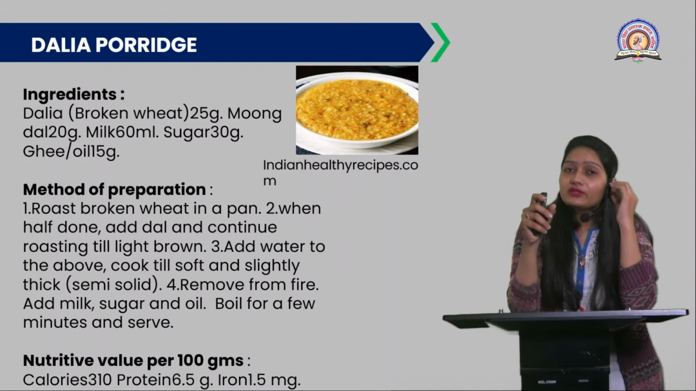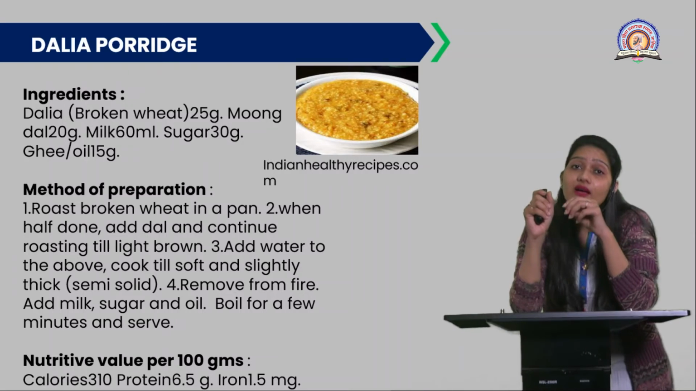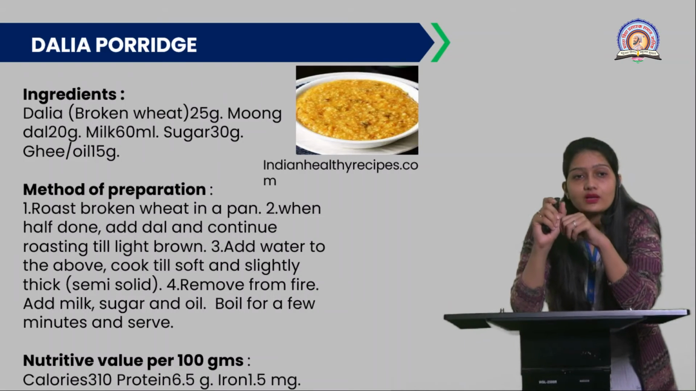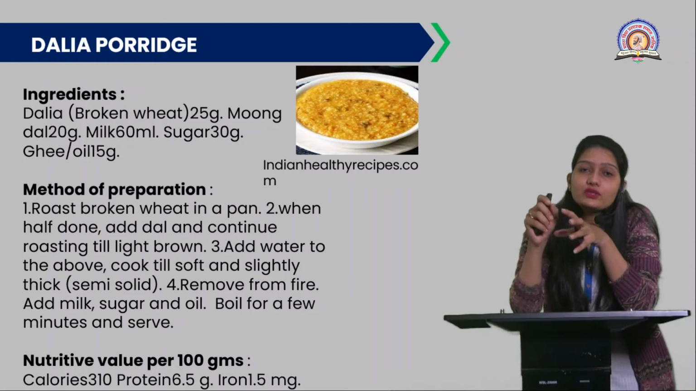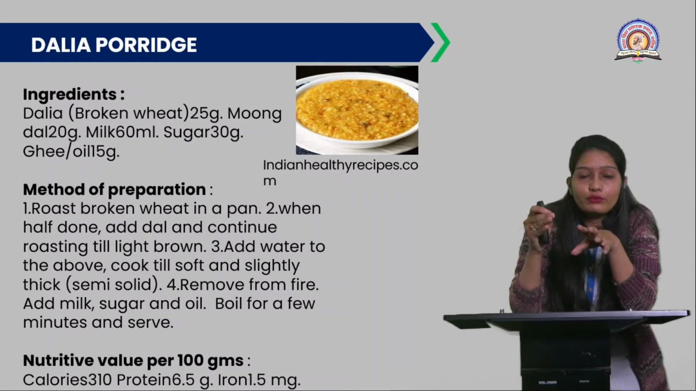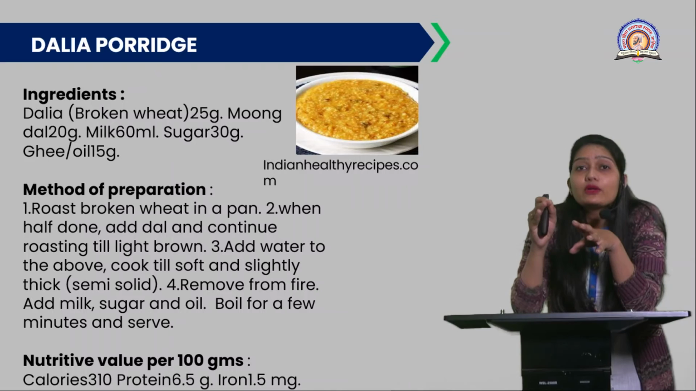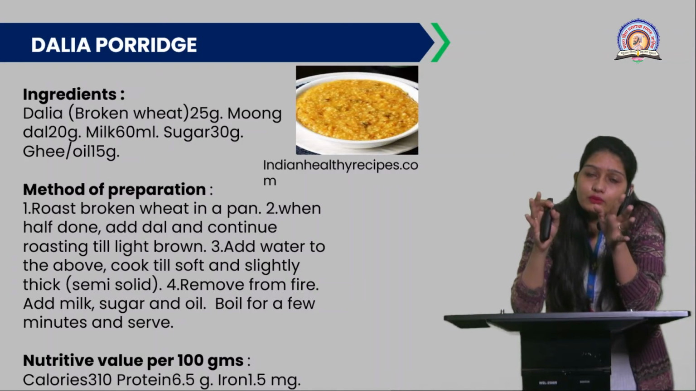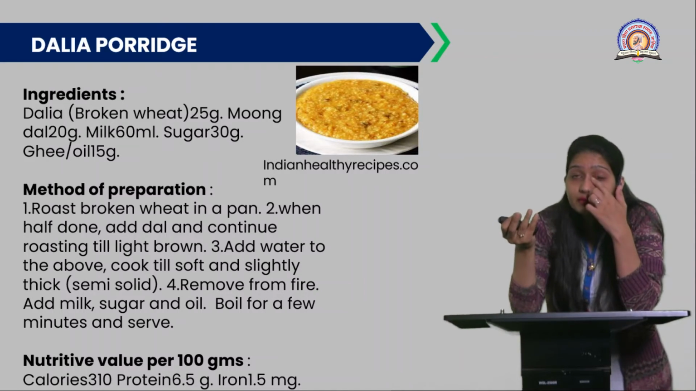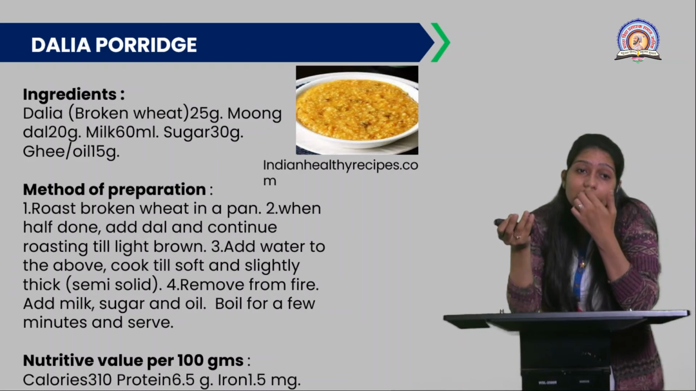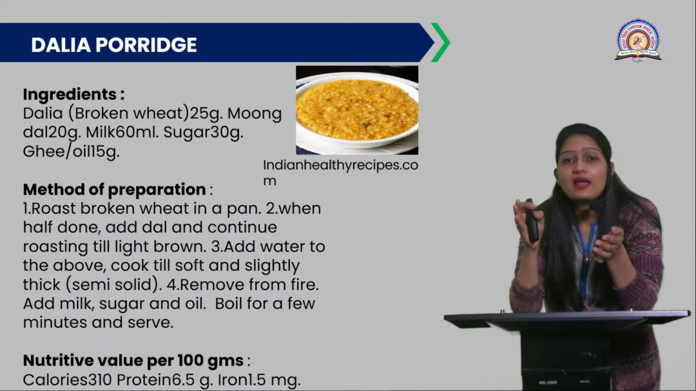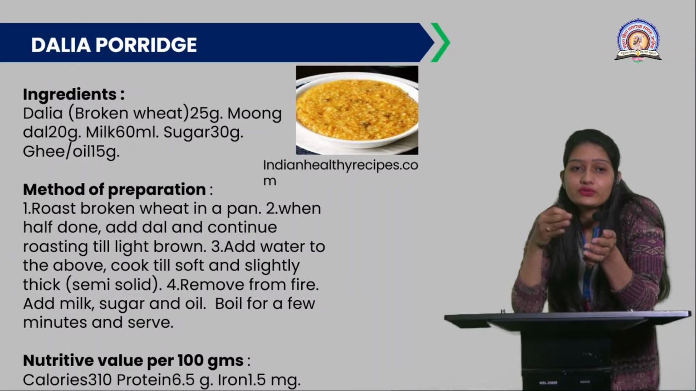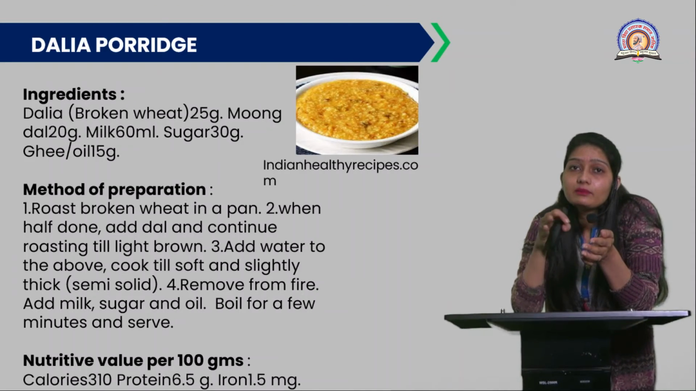Now the method of preparation of this healthy dalia. First you have to roast the broken wheat, the dalia, in a pan or kadai, whatever you want to take for this. Then when half the roasting is done, you can add the dal and continue the roasting till it gets brownish in color.